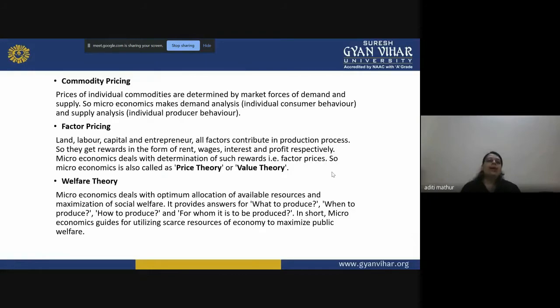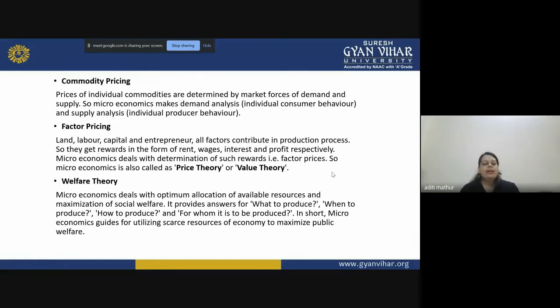Then your factor pricing. Factor means your land, labor, capital, entrepreneur, all factors contributing in the production process. So they get reward in the form of rent, wages, interest, and profit respectively. So labor gets the wages, land gets the rent, your capital gets the interest, and entrepreneurs get the profit. Microeconomics deals with determination of such rewards, that is the factor prices. So microeconomics is also known as your price theory or your value theory as well.